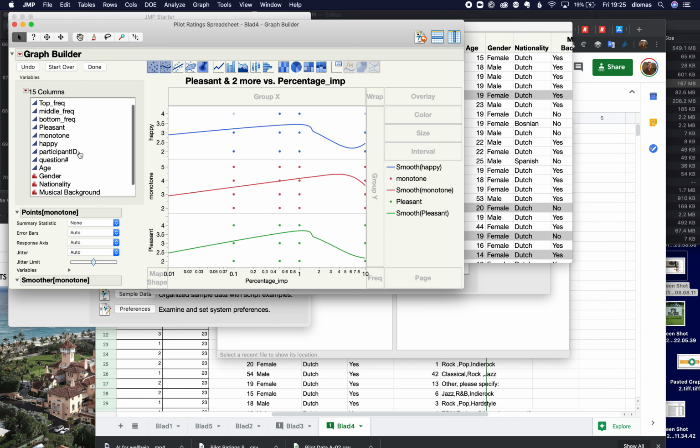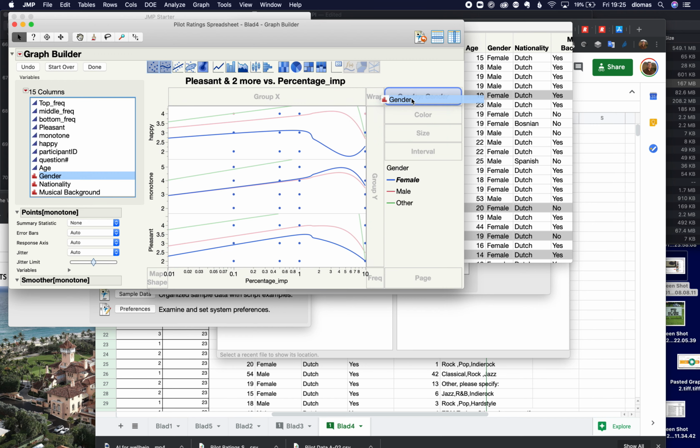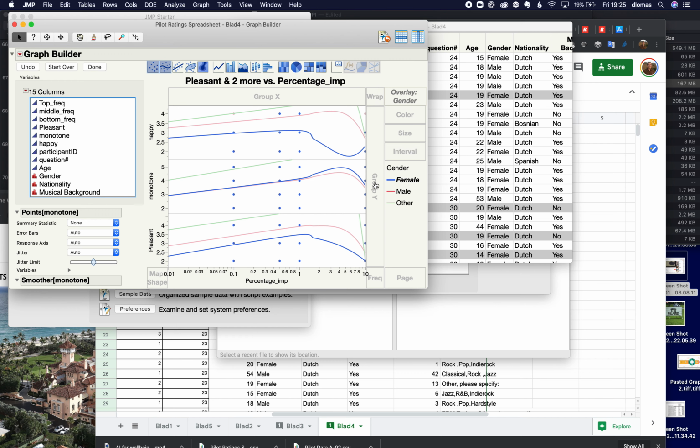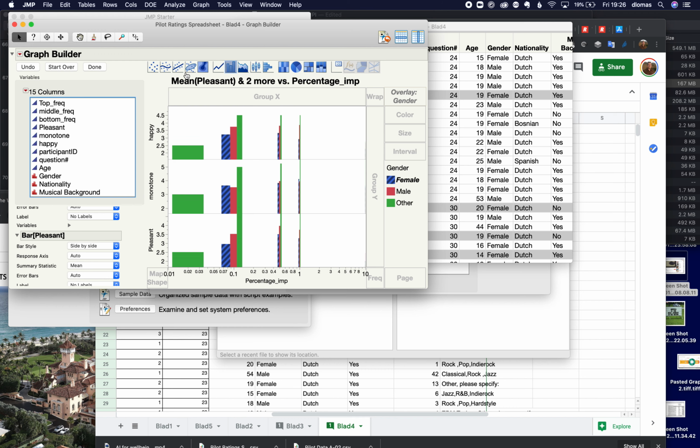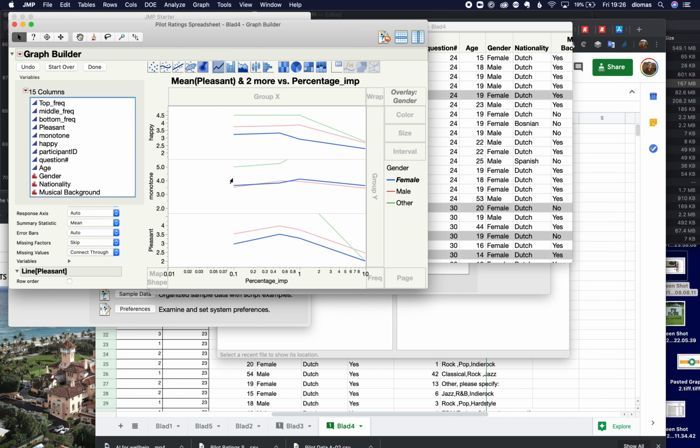What else would be interesting? Gender? Okay, we don't have much data there. This smoother thing I don't really trust. So I'm going to go back to the bar charts. Or I could even do the line charts. That's probably the way to go.